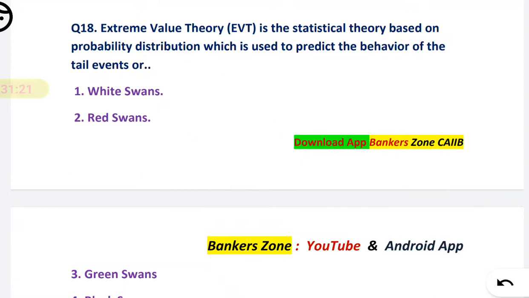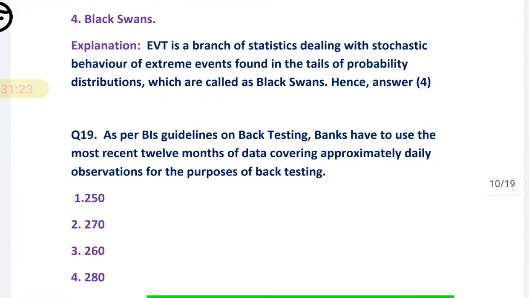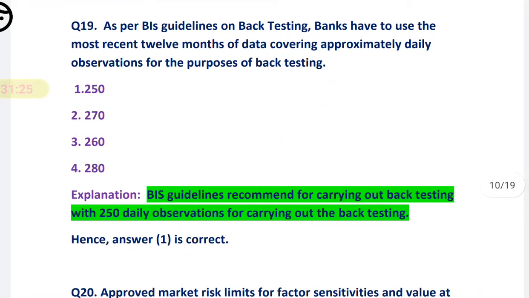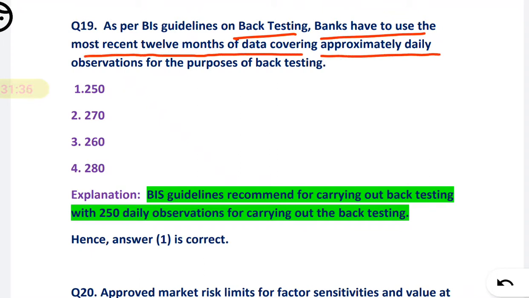Okay, now question number 19. As per the BIS guidelines on back testing, banks have to use the most recent 12 months data covering approximately 250 daily observations for the purpose of back testing.